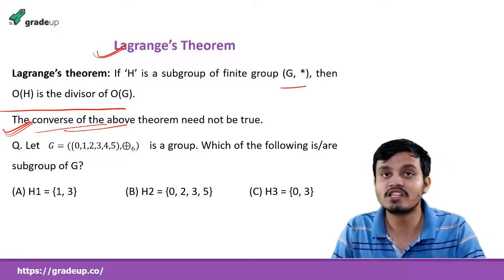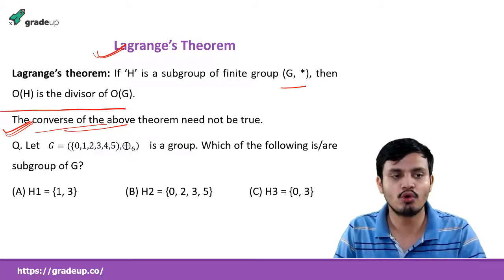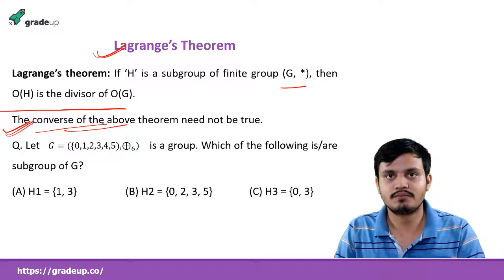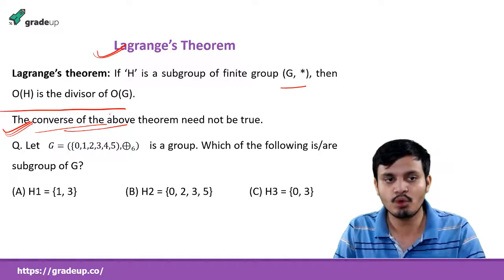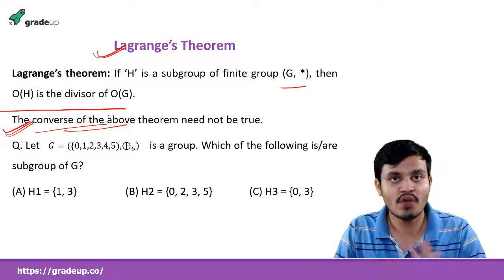Try to understand the statement. The converse will not be true, because you may get a divisor of the order of G, but for it to be a group, it must satisfy all these 5 properties. You need to verify it.